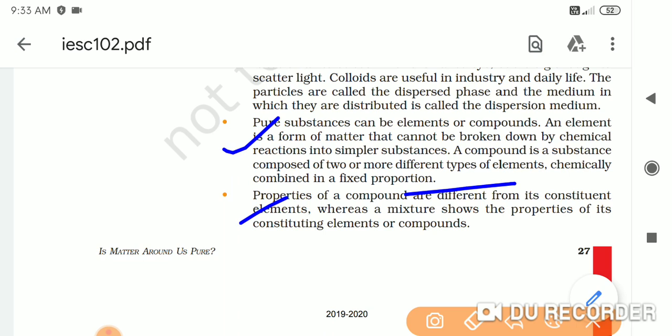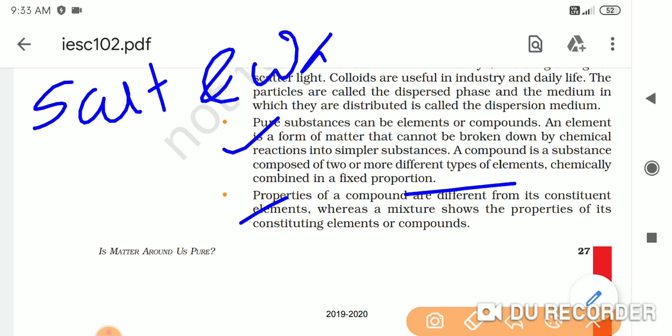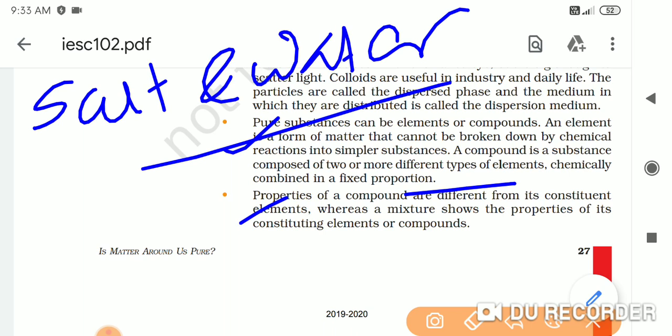Now see, when I mix salt and water, what happens? That water tastes salty, right? So it's a mixture, it's a homogeneous mixture. Salt water or salt solution is a homogeneous mixture. Now that's what is mentioned here, a mixture shows the properties of its constituent elements.